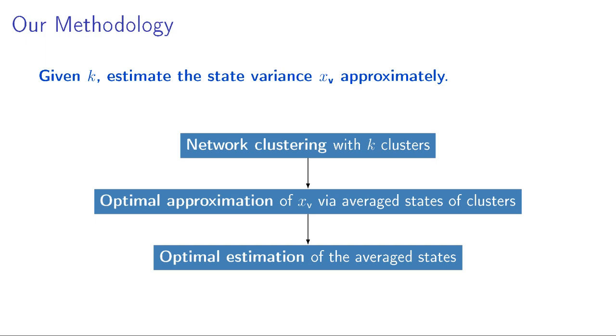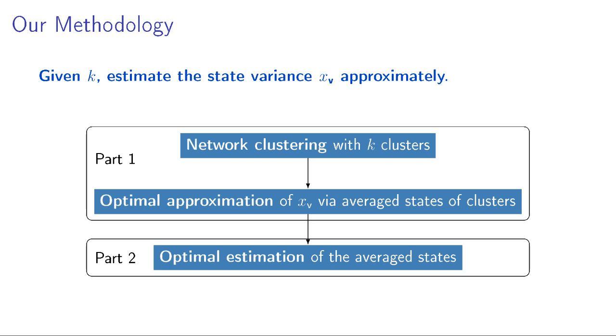First we cluster the network into k clusters, which is the dimension of the observer, then we approximate the state variance from the average states of those clusters, estimate the average states, and then compute the approximated state variance from those clusters.